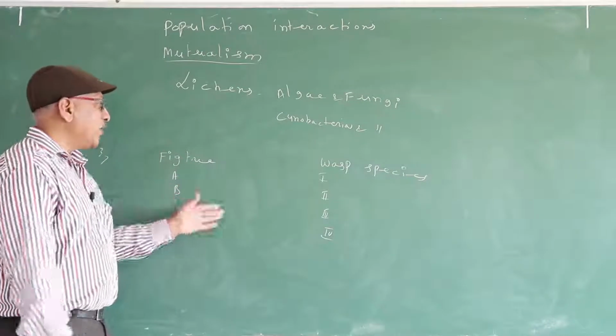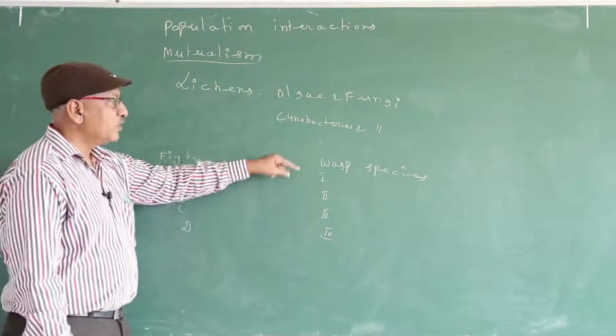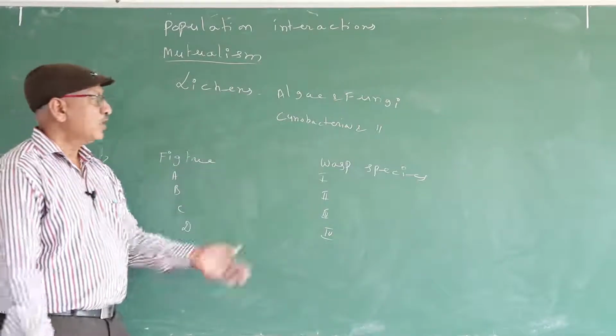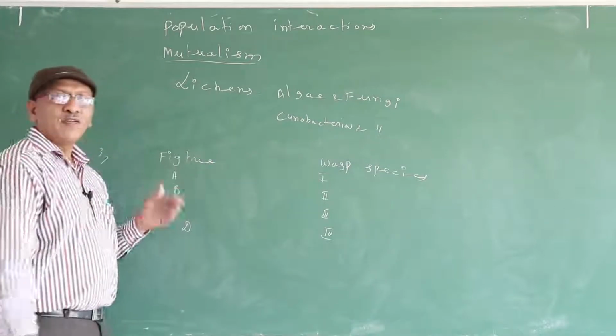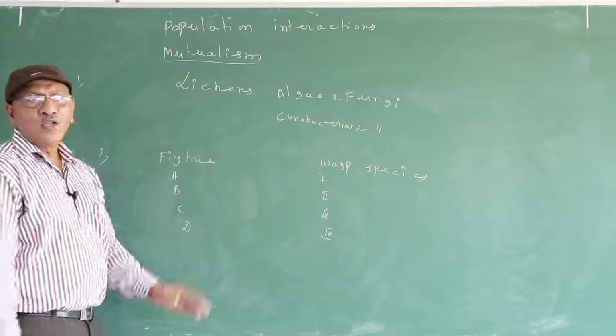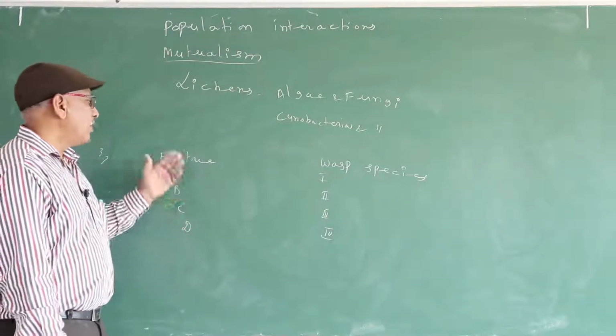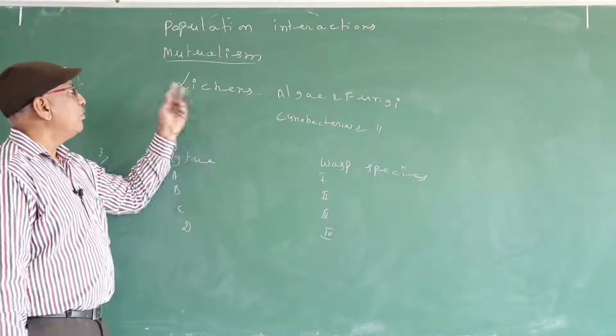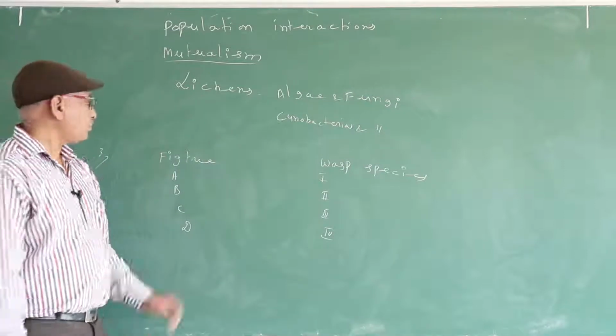That means the fig tree provides developing seeds to the larva. In this manner, the wasp species is benefited. So, it is an association between plant and animal, an example for mutualism.